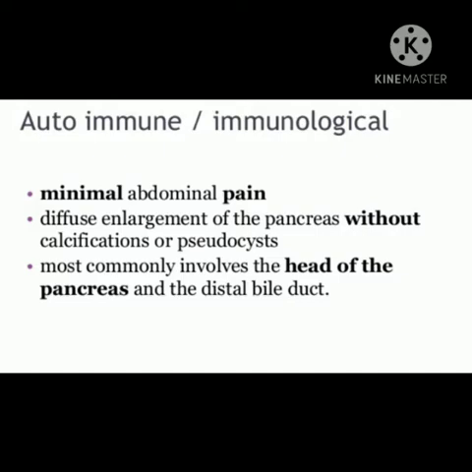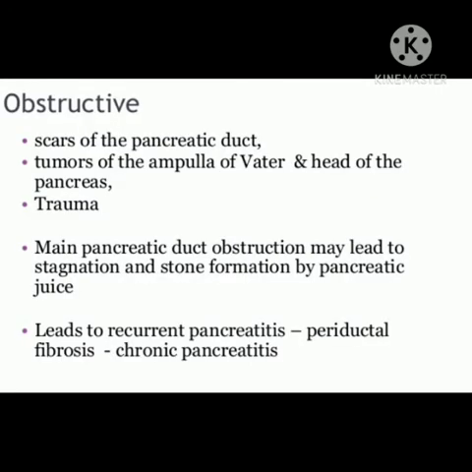Most commonly it involves the head of the pancreas and the distal bile duct. In obstructive causes: scars of the pancreatic duct, tumors of the ampulla of Vater and head of the pancreas, trauma. Main pancreatic duct obstruction may lead to stagnation and stone formation by pancreatic juice, leading to recurrent pancreatitis, periductal fibrosis, chronic pancreatitis.